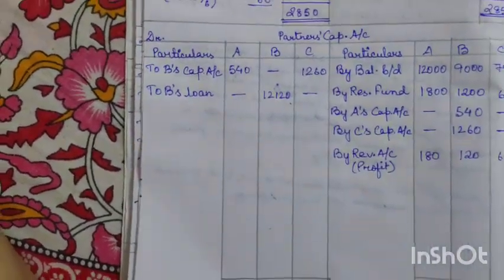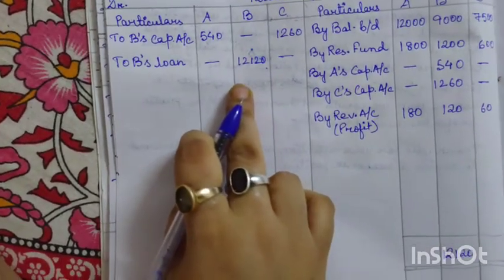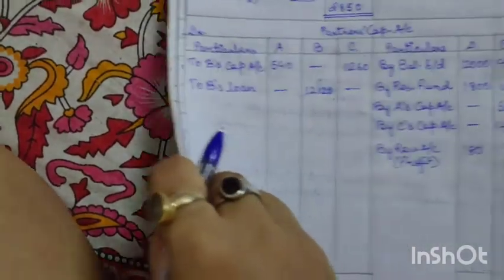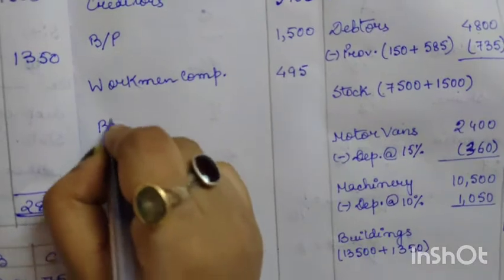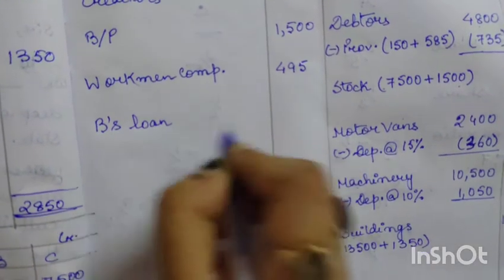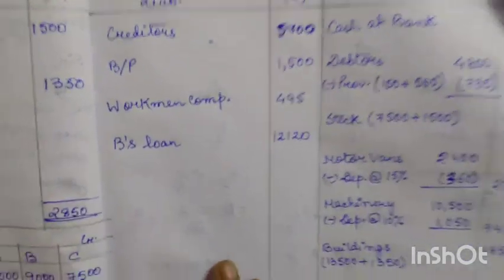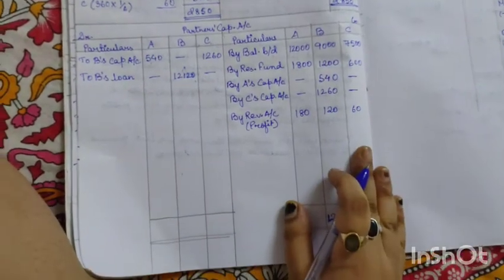Now this loan will be transferred to the liability side, because any kind of loan is a liability. So we'll write in the new balance sheet B's loan 12120.